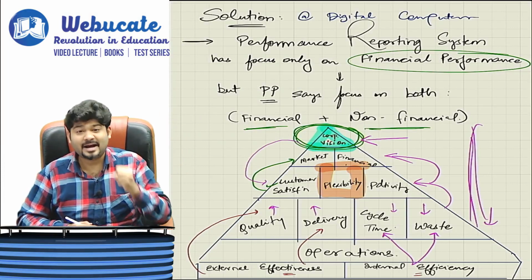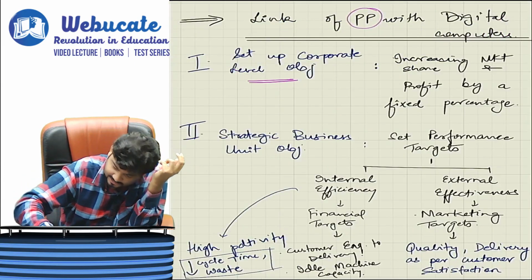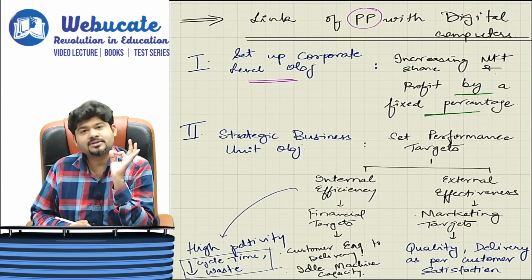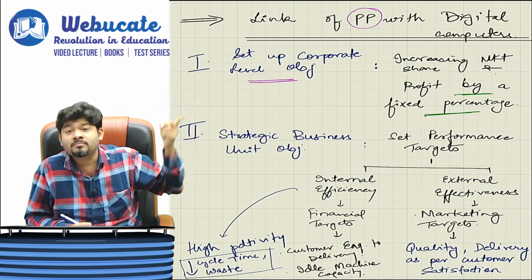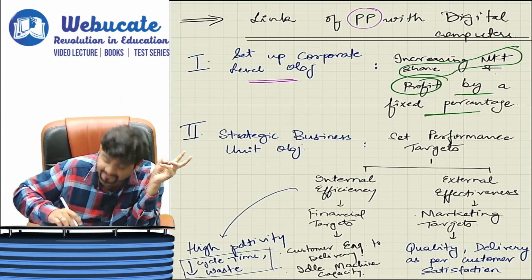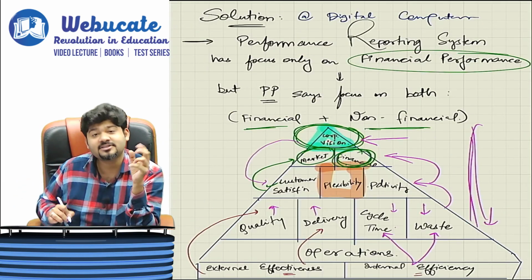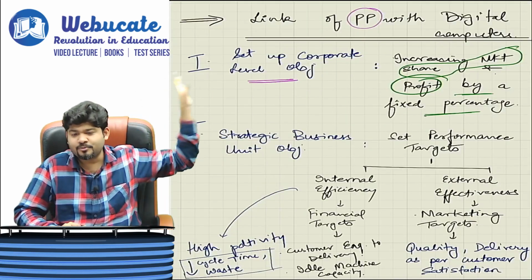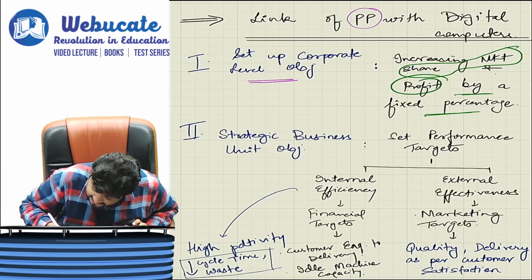So, what will be my corporate vision? Market share, financial performance. Now, here it is. See here. Increasing market share and profit by a fixed percentage. So every year I have to ensure that my market share increases and my profit is increased. Here, market share and financial, which is nothing but your profit. That is going to be your corporate vision. So first is to set up the corporate level objective. Done. Second, next level, strategic business unit objective.